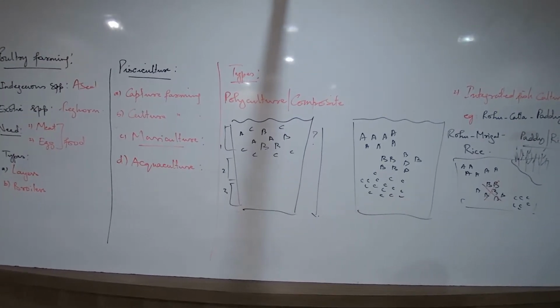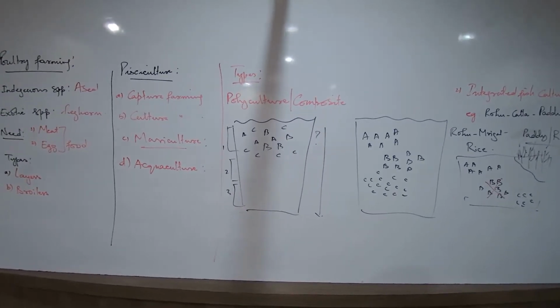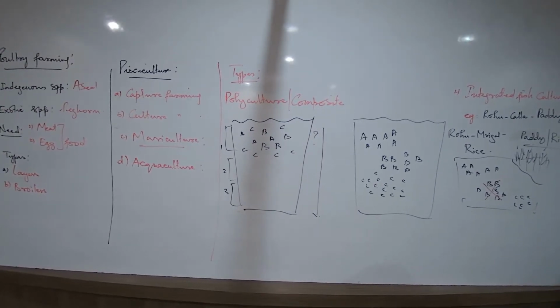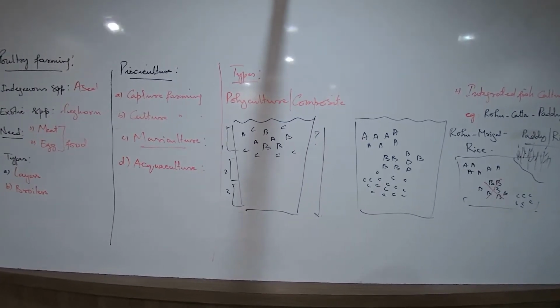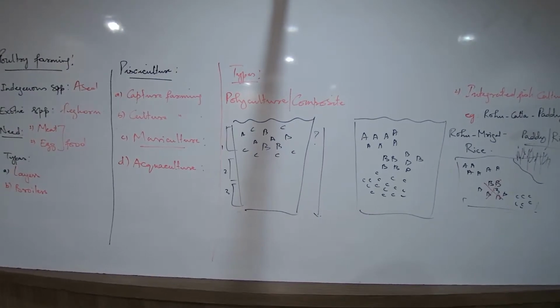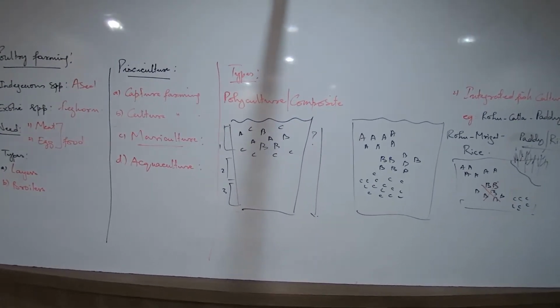Write. What is the first point to write? Composite fish culture, more production. This method is practiced for higher productivity or yield. So many types of fishes at the same time. This method is fish culture.